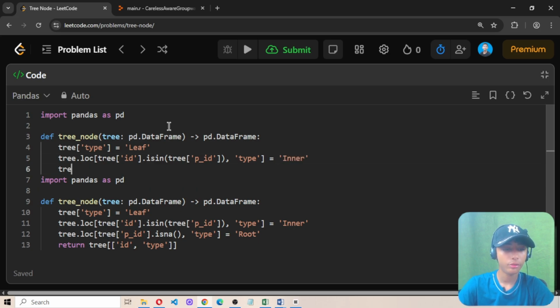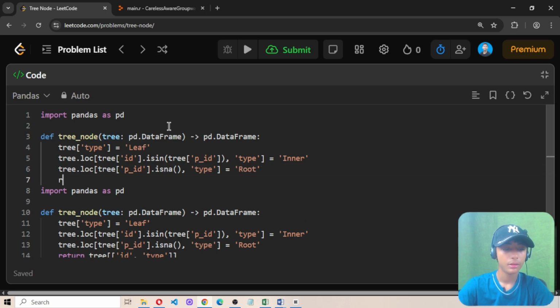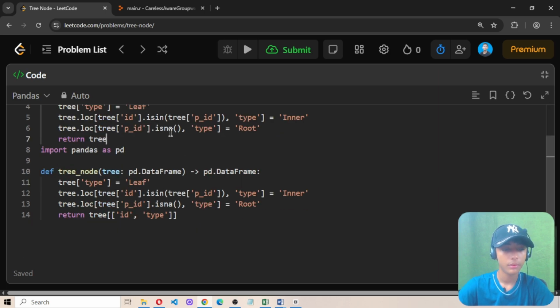Then define tree.loc, then p_id.isna, and then comma, then define type Root. Then return here tree and then define id comma, then type.